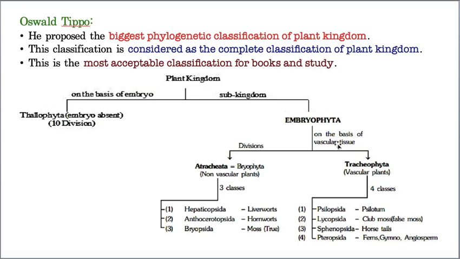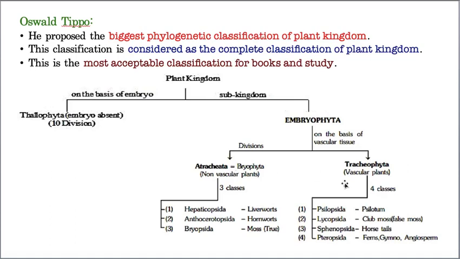Whereas based on vascular tissue, students, hope you know what vascular tissue is. Otherwise, just for your understanding, I'll tell you. In plants, for water conduction there is a tissue called xylem, whereas for food transport there is a tissue called phloem. And xylem and phloem, these two conductive tissues together are called vascular tissue. Hope you understood now.